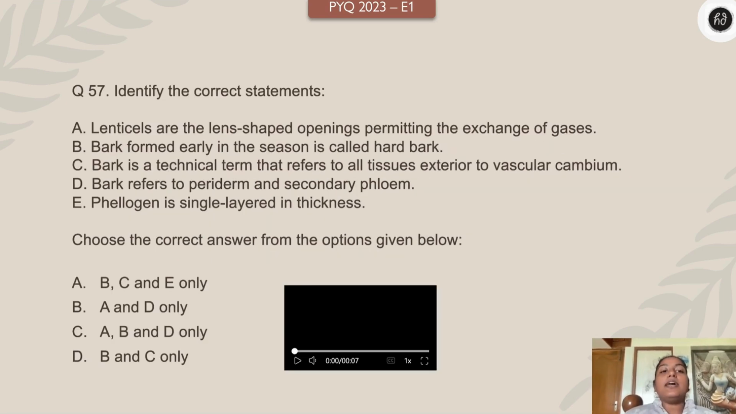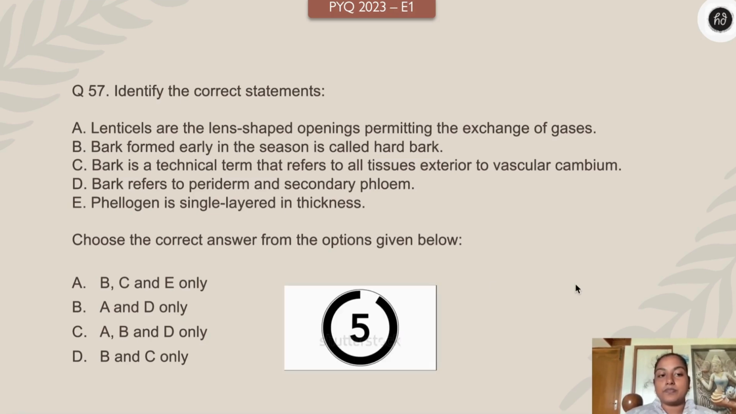Next one, identifying the correct statements. Lenticels are the lens-shaped openings permitting the exchange of gases. Bark formed early in the season is called the hard bark. Bark is a technical term that refers to all tissues exterior to the vascular cambium. Bark refers to periderm and secondary phloem. Phellogen is single-layered in thickness. So please choose the correct option. B, C, E; A and D; A, B, D; B and C. What do you think? Your time starts 3, 2, 1 right now.